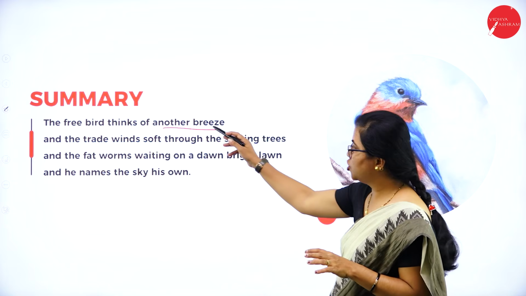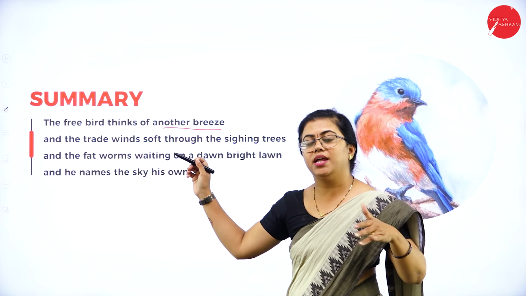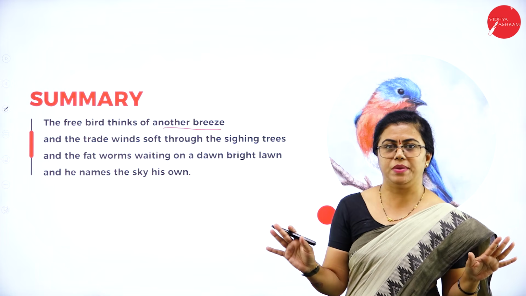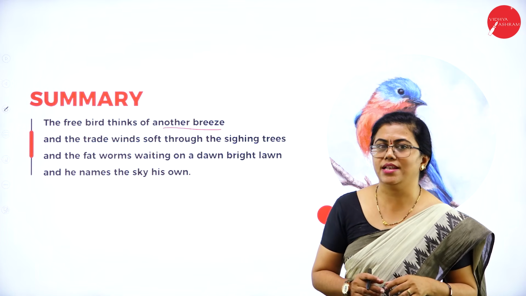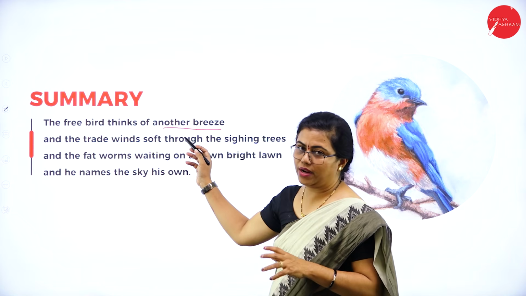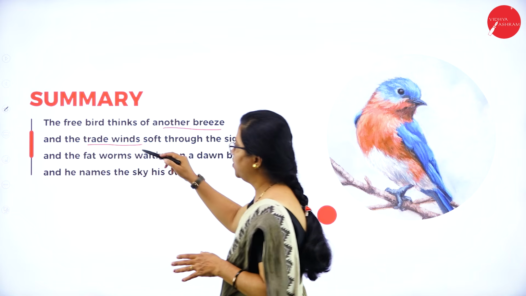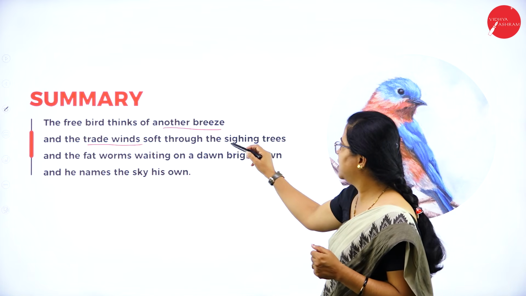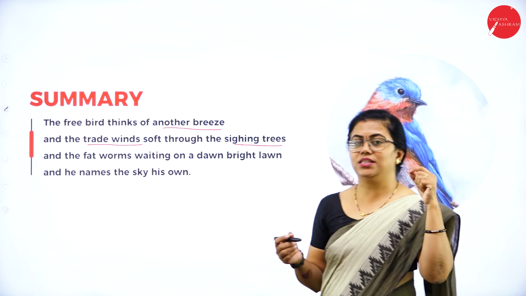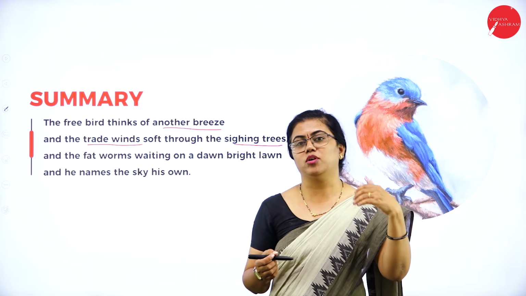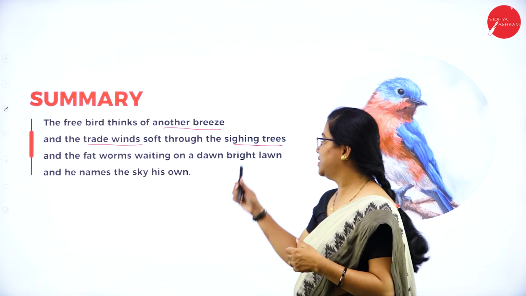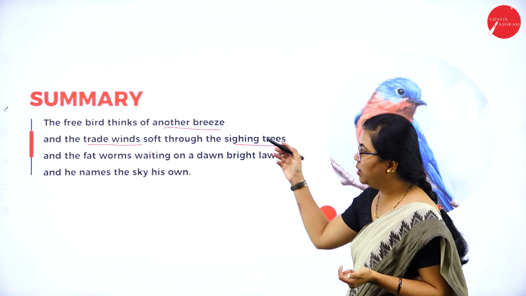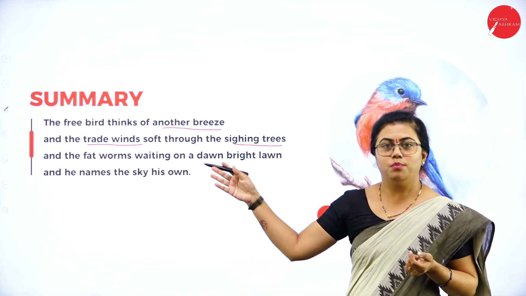So here he thinks of another breeze. This free bird is going on occupying more and more skies, meaning more and more space. It is trying to fly higher and higher. So here it thinks of another breeze. And the trade winds means the winds that are blowing in between the trees, the sighing trees. So the poetess is talking about the distant hill wherein there are sighing trees listening to the voice of this caged bird, and in between that there are winds that are blowing.